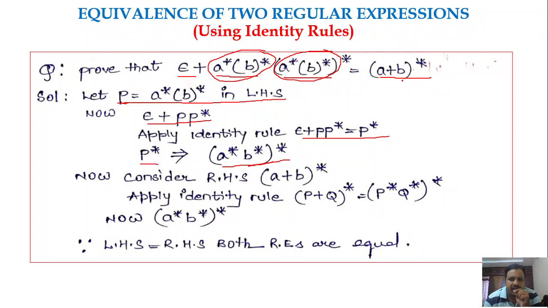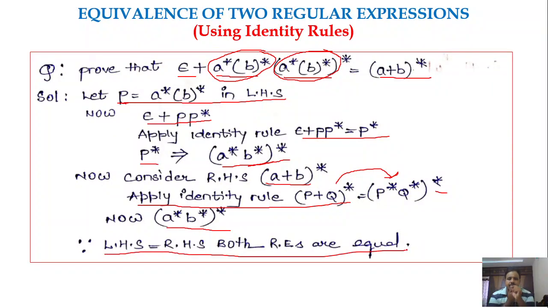Now consider the RHS part. We have A plus B whole star. Apply the identity rule, P plus Q whole star, which is written as P star Q star whole star. So you can substitute that value here. A plus B whole star will be written as A star B star whole star by applying this identity rule. Now if you check both the LHS part and RHS part, both are equivalent.